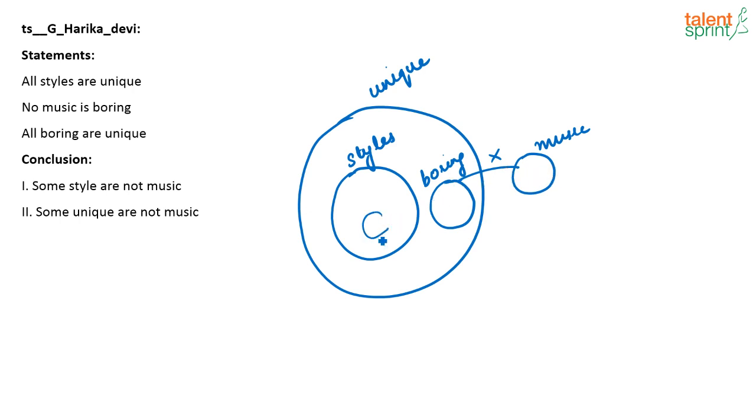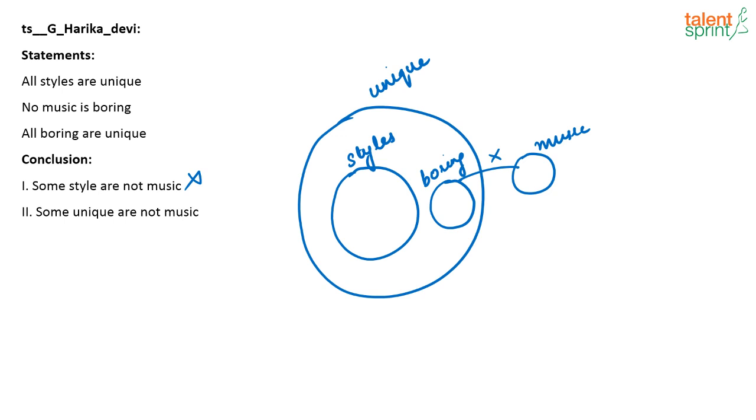Now, why can't music be here? Yes, it can be like this, or music and style can be the same set, but disjoint with boring. So, some style are not music is not a definite conclusion. So, it does not follow.